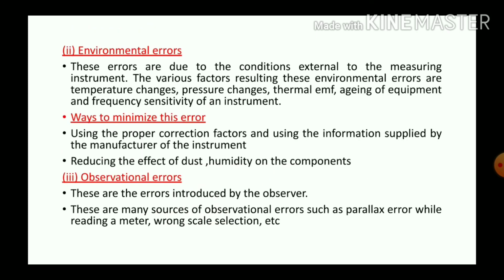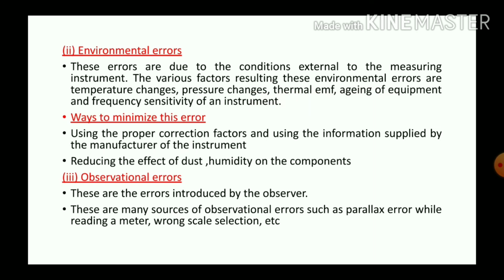And the next type of error is environmental error. As we all know, these errors are due to conditions external to the measuring instrument. The various factors resulting in these environmental errors are temperature changes, pressure changes, thermal EMF, aging of equipment and frequency sensitivity of instrument.